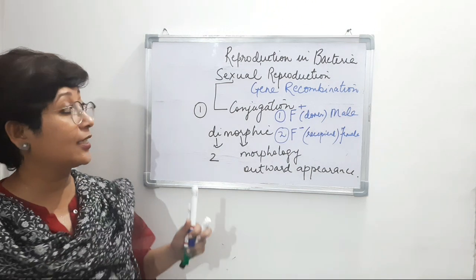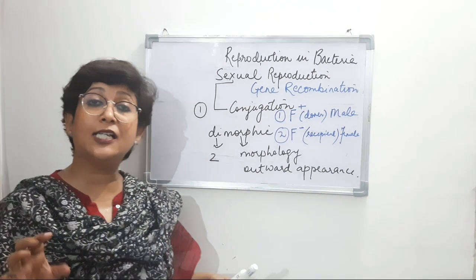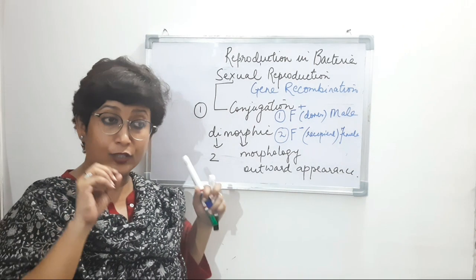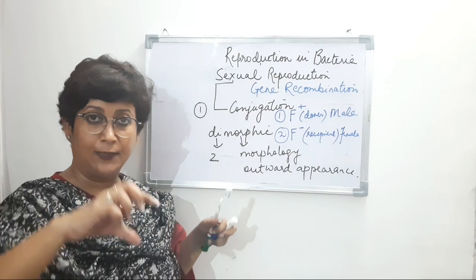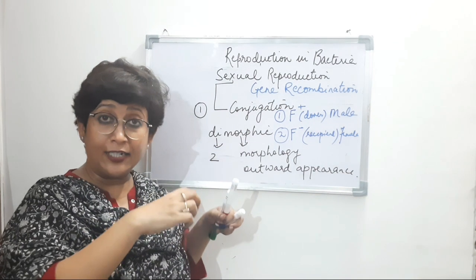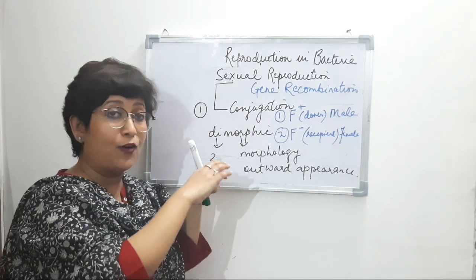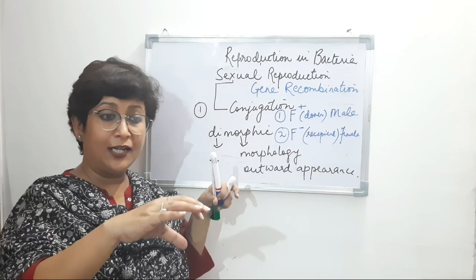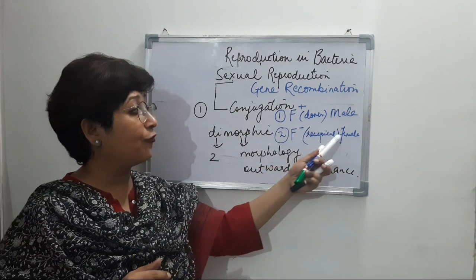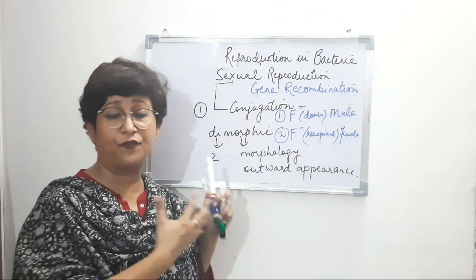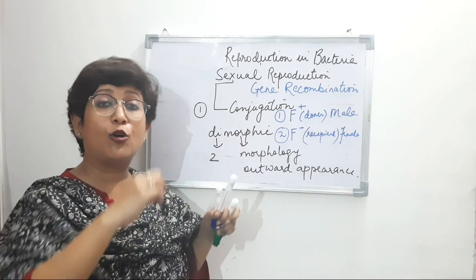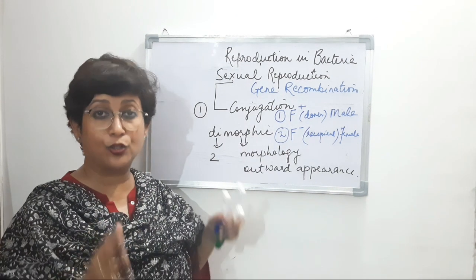Now what happens is, as I told you, pili is the extension of the protoplasm, right? Now this pili elongates, right? Elongates means it increases in length. When it elongates, it forms a kind of a bridge, and it connects to the cell that is nearby, that is the female cell, right? You know how it is a female cell. It connects to it. Now this bridge is also known as the conjugation tube, right?